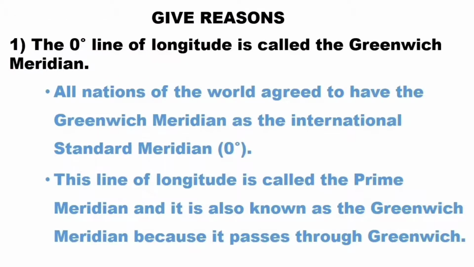Give reasons. All nations of the world agree to have the Greenwich meridian as the international standard meridian. This line of longitude is called the prime meridian, and it is also known as the Greenwich meridian because it passes through Greenwich.